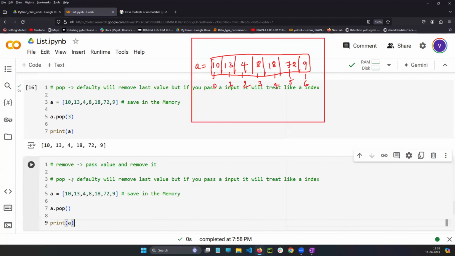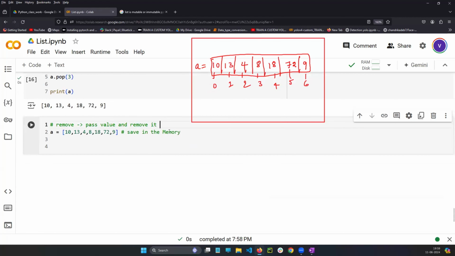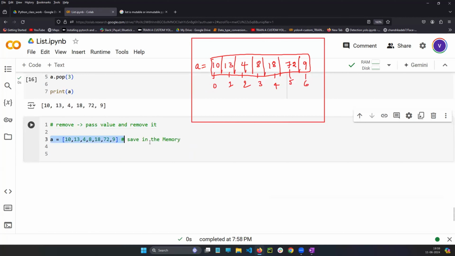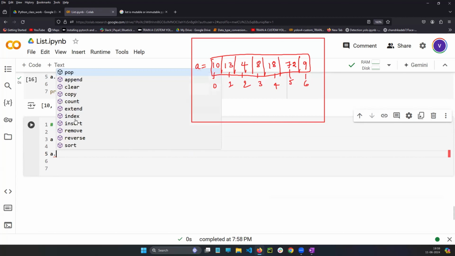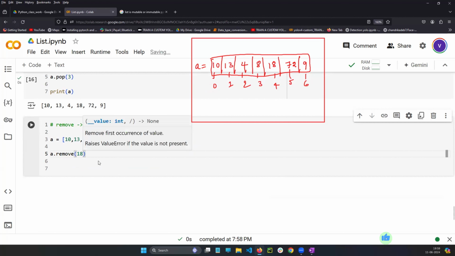For example, you see here, I will make some changes on top of this. A is going to be saved in the memory. A is a list, so I can use the list function. One of the functions is remove. I want to remove 18, so I am passing it directly.